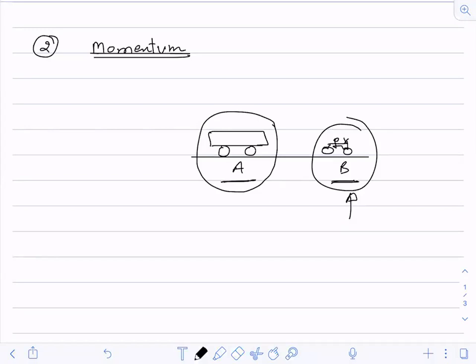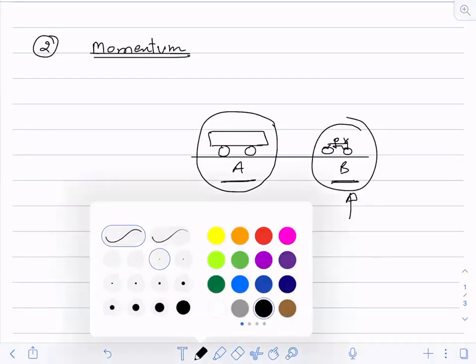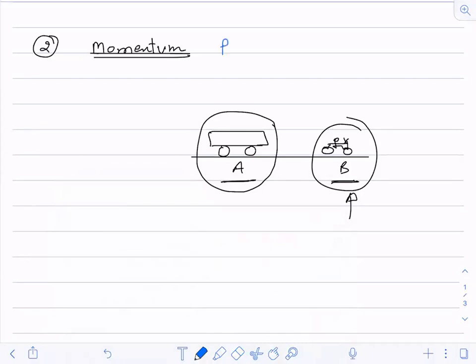Actually, this momentum gives me the total quantity of motion. So there is a mass of the body, and there is a velocity of the body. So the total quantity of motion in a body is m into v. Momentum is represented by p. P is given as m into v. Its SI unit will be what? Kg meter per second.